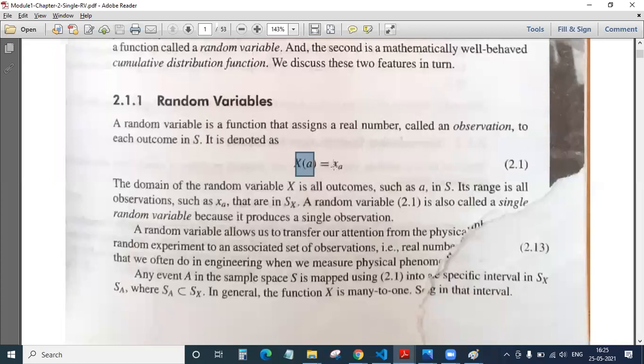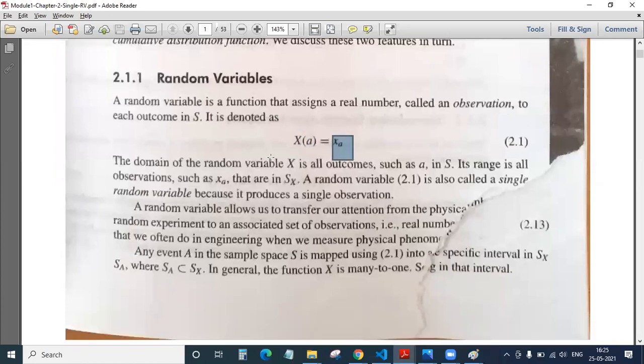So it is denoted by X(A) is equal to small x(a). Okay. So the domain of the random variable is X. Inside this X, you may get an event called A. And where is this A present? This A is present inside the sample space. Okay. So this is a very important thing, friends. Whatever you can see in this equation 2.1, it is a single random variable. You can observe here there is only one random variable, X(A). So this is called a single random variable.